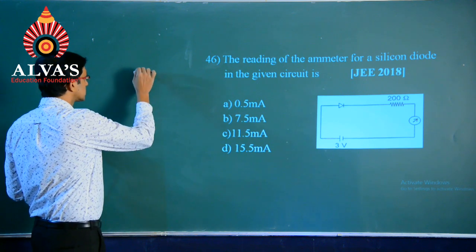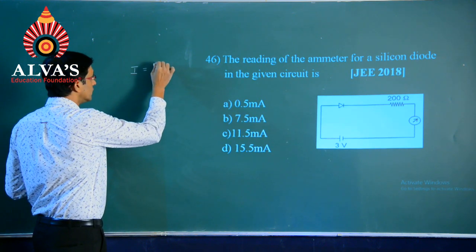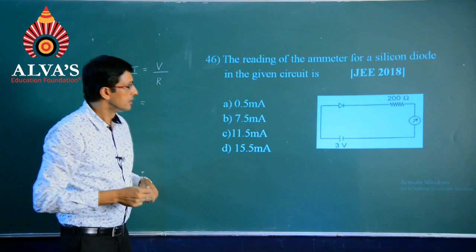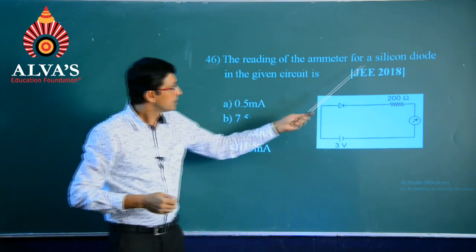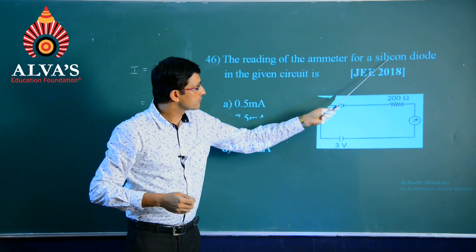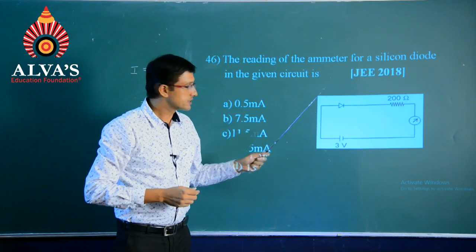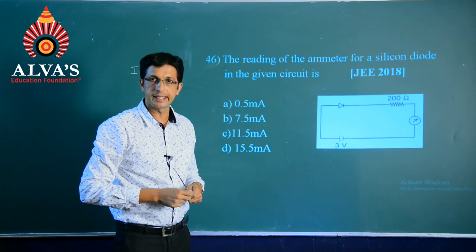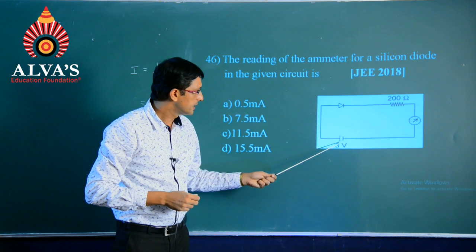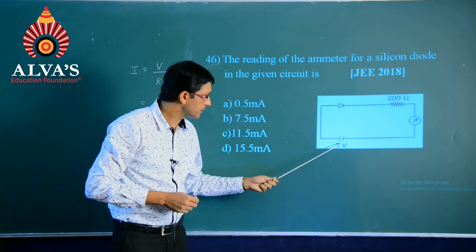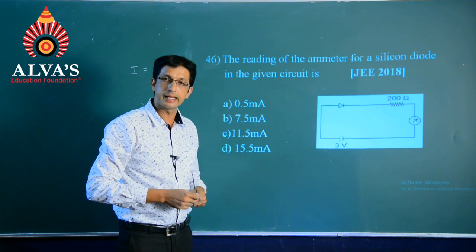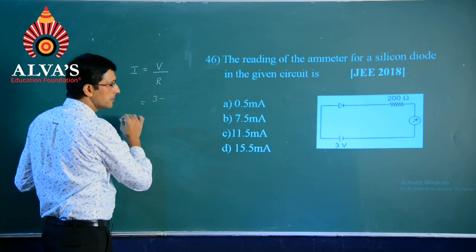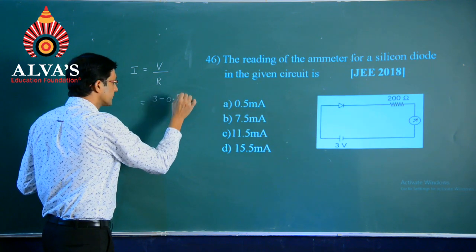So, let me begin like this: I will be equal to V divided by R. Remember students, they have given very clearly the indication of a silicon diode. For a silicon diode there is something called a potential barrier, around 0.7 volts typically, and when I take the difference of the given applied voltage and the 0.7 volts for the silicon diode, I can write it as 3 minus 0.7.